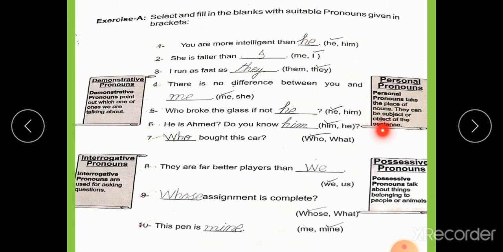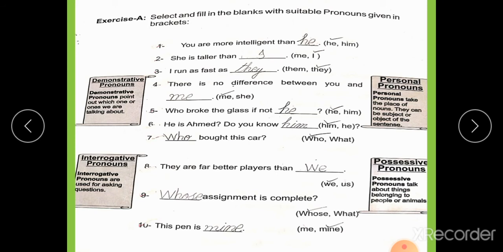They can be subject or object of the sentence. For example, if subject case is he, then object case is him.